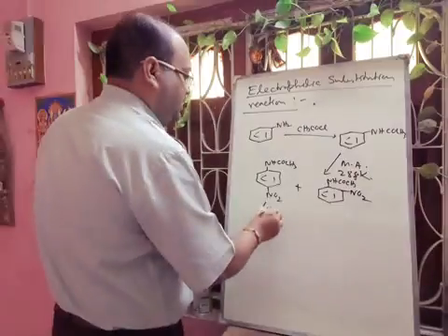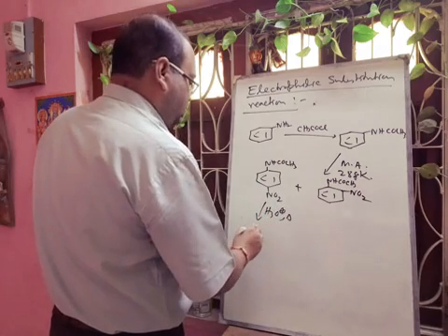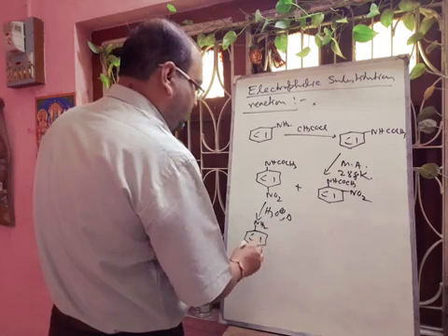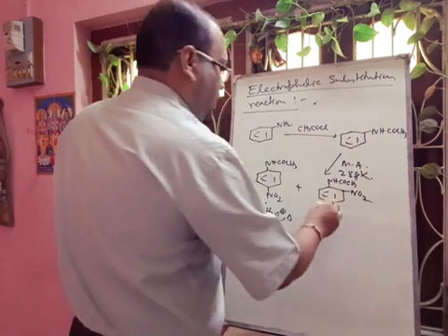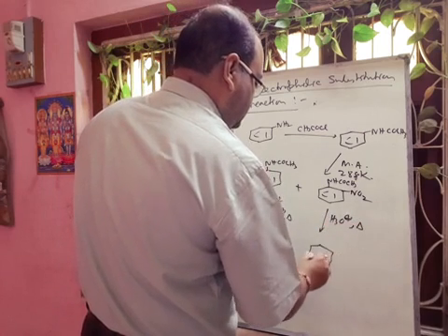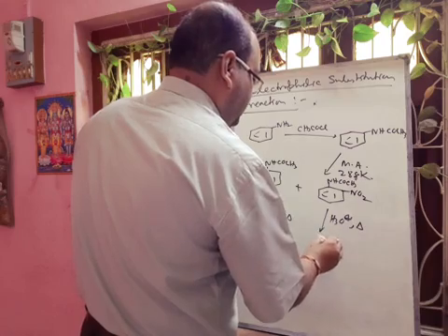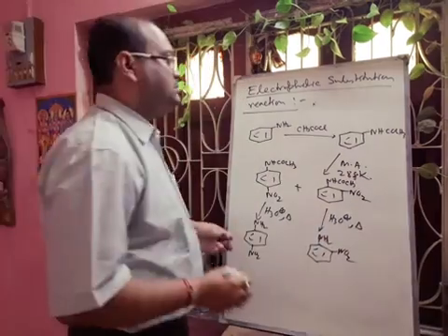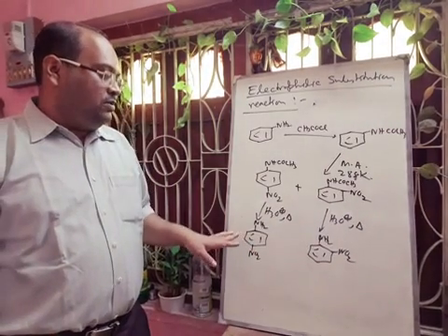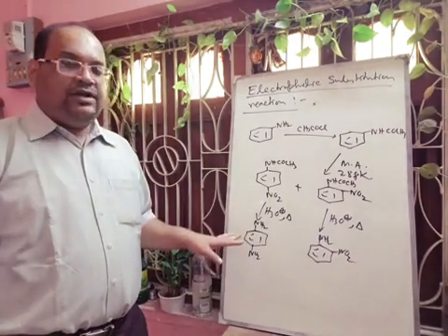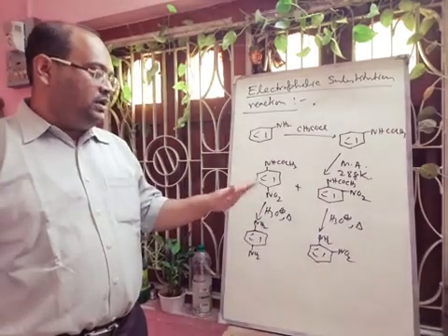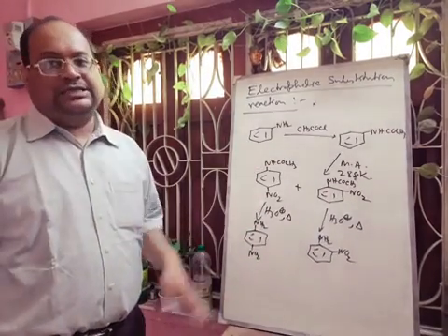So here if we give H+ and apply heat, then we will get the para-nitroaniline, and when we give H+ and apply heat, this is ortho-nitroaniline. So in this way we can easily prepare the ortho-nitroaniline and para-nitroaniline just by blocking the amine group. First we have to block, then we have to deblock this acetyl group by using acid hydrolysis.